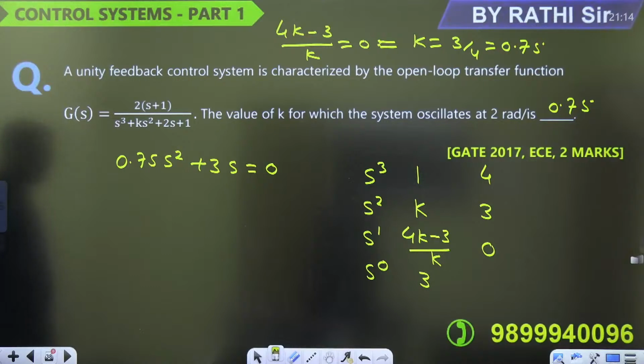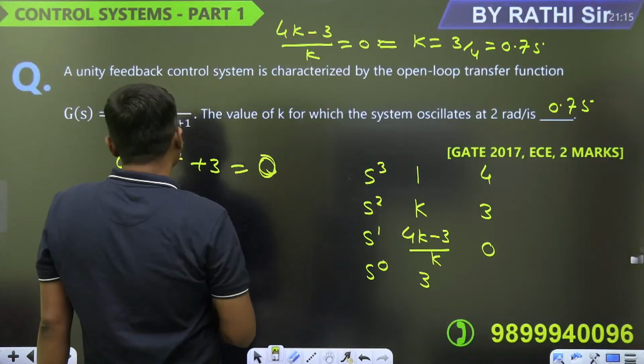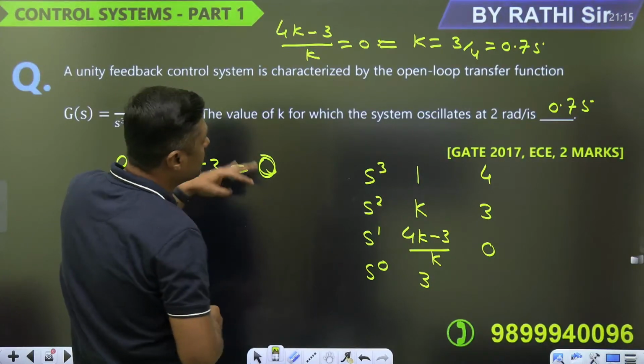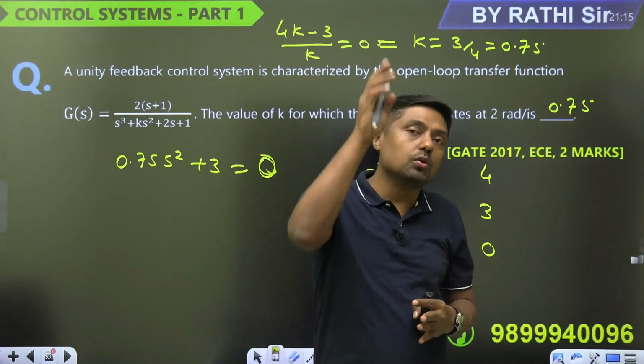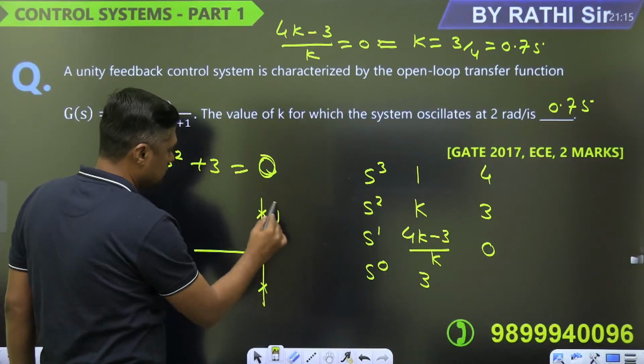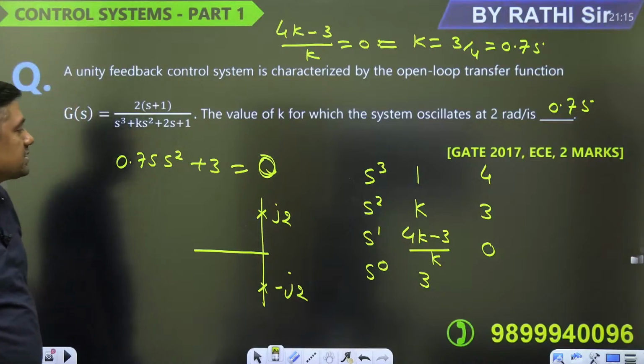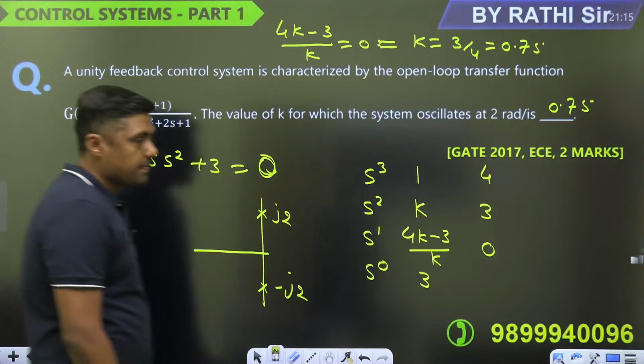Now find it, brother. Okay, so from there you will get the value of omega. That is 3 by 4, 3 by 4 is cancelled, and you will get plus minus j2. Plus minus j2 means 2 roots on what? Imaginary axis. This is the equation guys. Okay, so you can find the values like this.